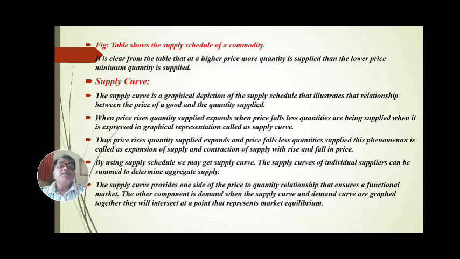Then, the supply curve. What is meant by supply curve? The supply curve is a graphical depiction of the supply schedule that illustrates the relationship between the price of a good and the quantity supplied. That relationship between price and quantity supplied of a commodity is called the supply curve. When price rises, quantity supplied expands. When price falls, less quantities are being supplied. When it is expressed in graphical representation, it is called the supply curve.